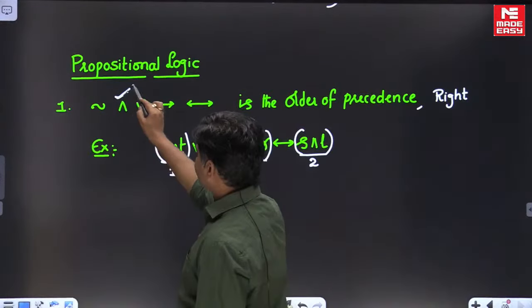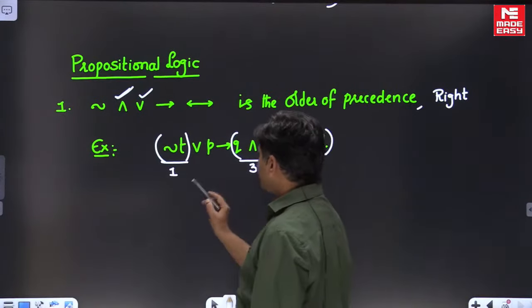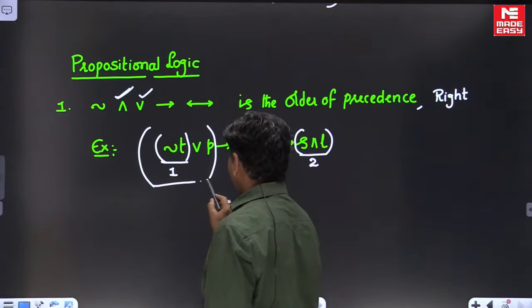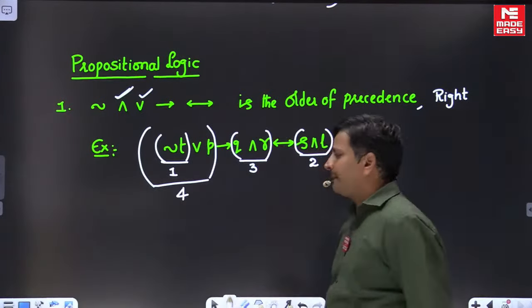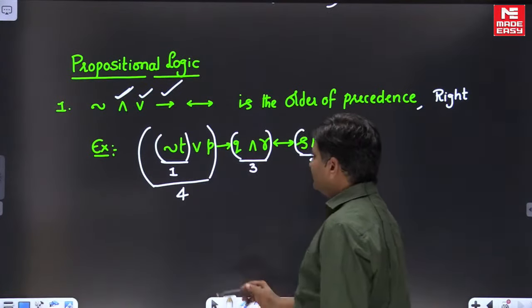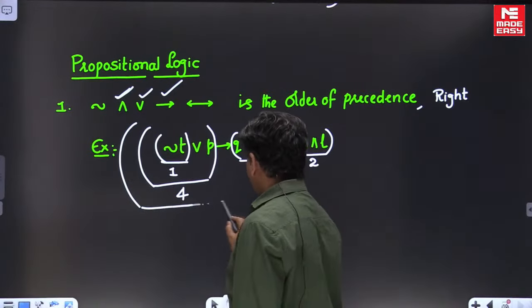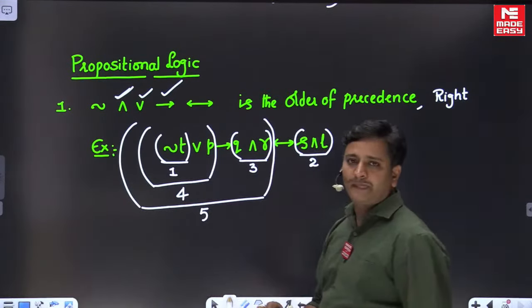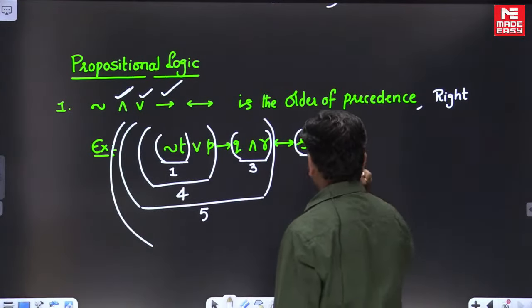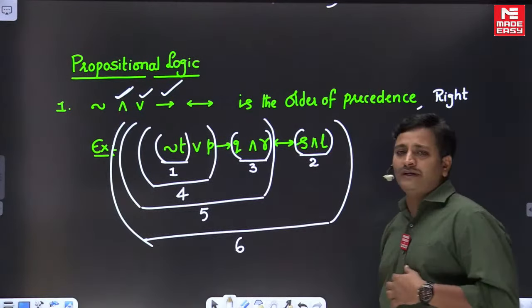After conjunction, the next precedence goes to disjunction. So we have disjunction here, therefore we can evaluate these two, which is the fourth precedence, friends, in this case. Okay. After disjunction we have implication. So implication between these two, therefore we can evaluate this part, friends, which is the fifth step. Okay. Afterwards we have the biconditional, therefore between these two we can use the biconditional. It is the sixth step. It is the order of evaluation of connective operators.